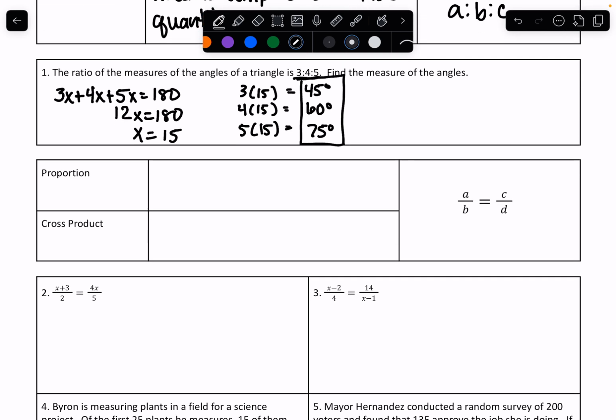Now, proportions are a comparison of two fractions. And it always says that they're equal. So an equation stating that two ratios are equal. And then cross product, which some people call the butterfly method or cross multiplying. They all mean the same thing. It's the product of the means and the extremes.